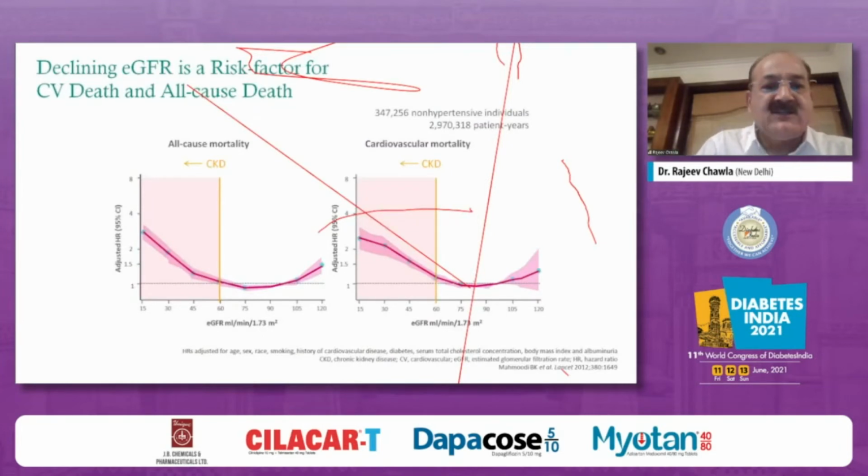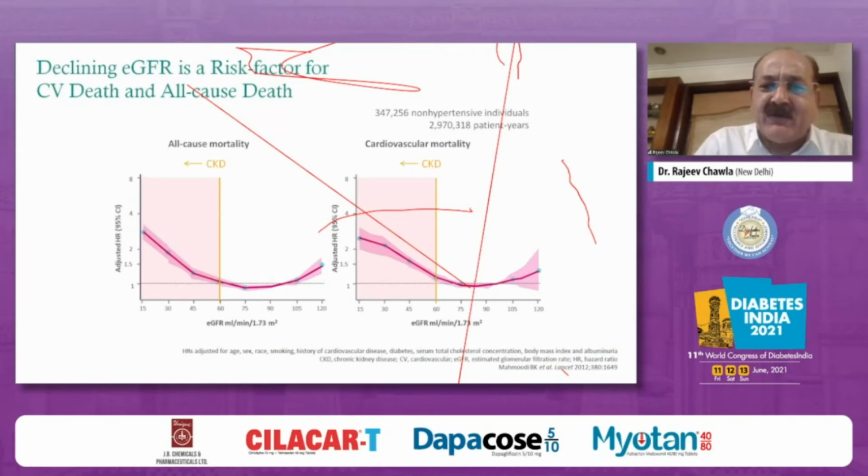So declining eGFR itself is a very strong risk factor for CV death and all-cause death. If you follow this patient, the moment your eGFR starts coming down from 90 and goes towards 60 or 45, not only is there going to be an increase in all-cause mortality with onset of CKD, but overall cardiovascular mortality is also going to be high.